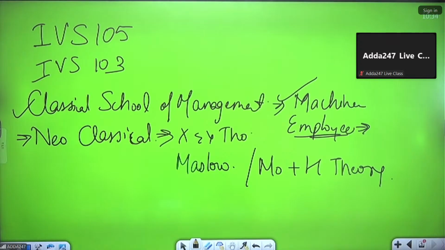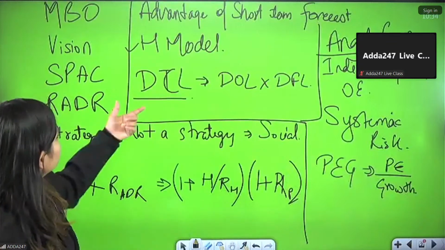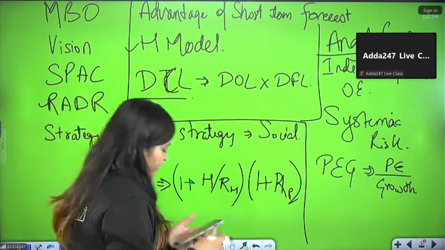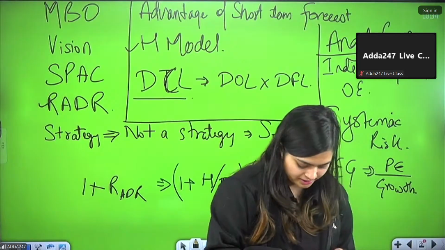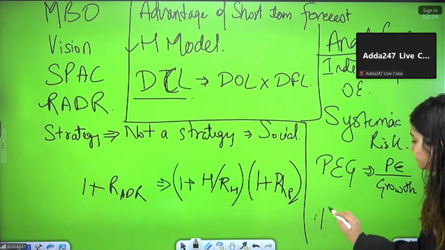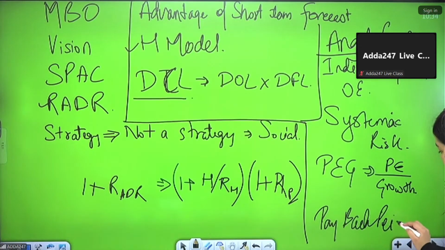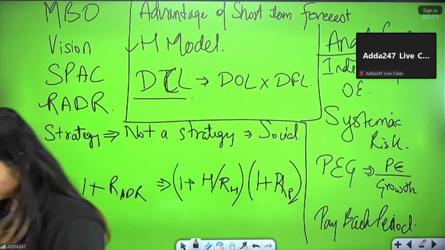And I think I already told you they asked from leverage also. Leverage as well. Yes. And there was a question on payback period as well. Everyone, the formula for payback period in case you are having uniform money back is your initial investment divided by your cash flows.